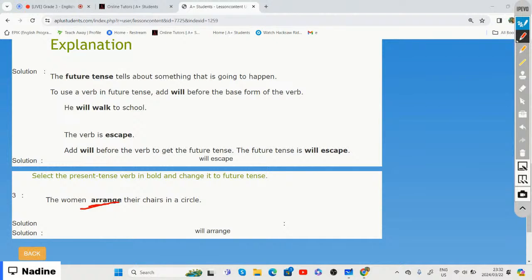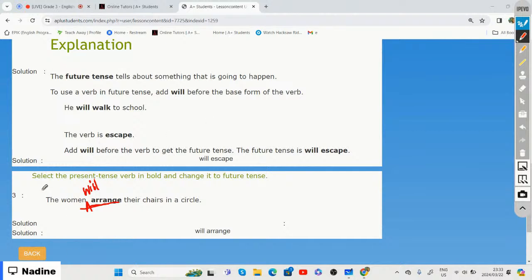All right. So here we have the sentence, the women arrange the chairs in a circle. And in order for us to change that sentence to the future tense, right, we will add the word will in front of the word arrange, arrange being our verb. So if we change that sentence to the future tense, it will sound like the women will arrange the chairs in a circle.